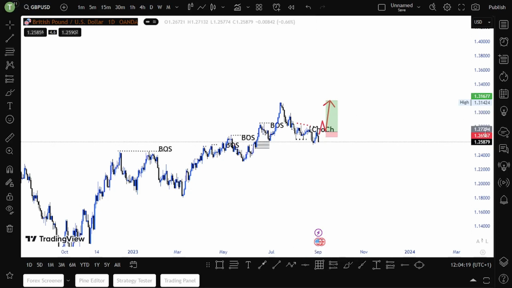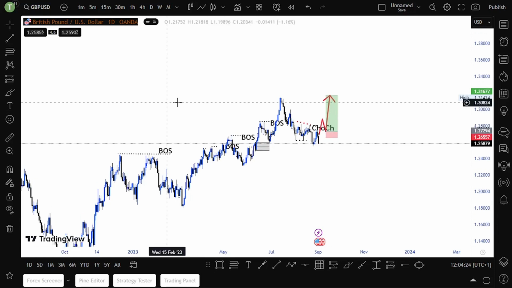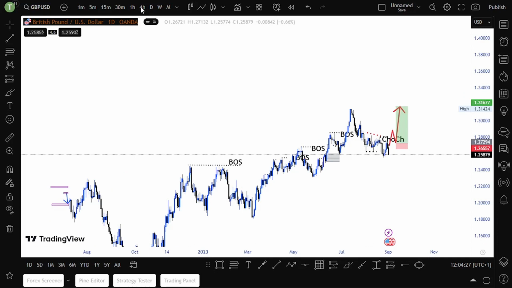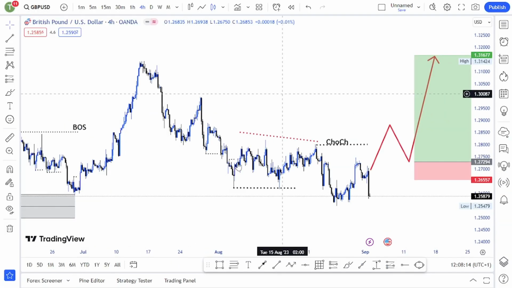If we get a change of character on H4, then I will be interested in buys. I will only be interested in buys on GBP/USD once we get a change of character, and then we enter a buy. So that's my view on GBP/USD, guys.